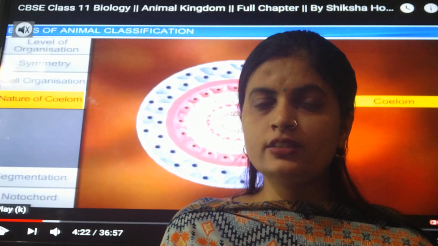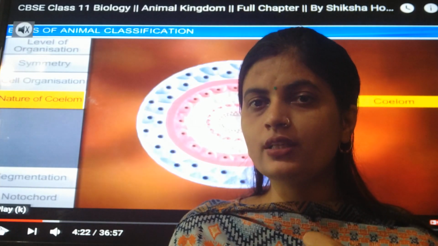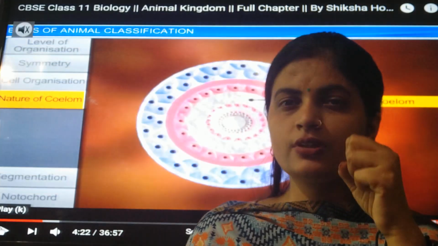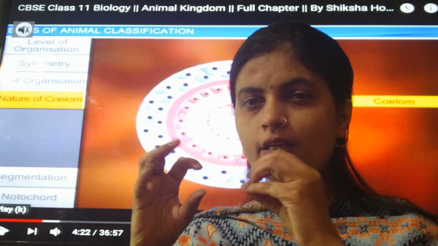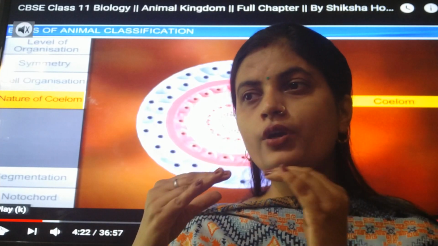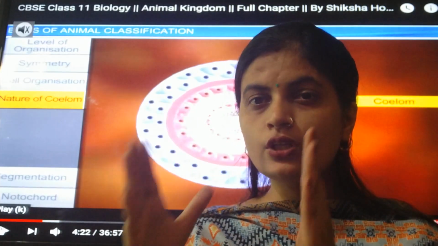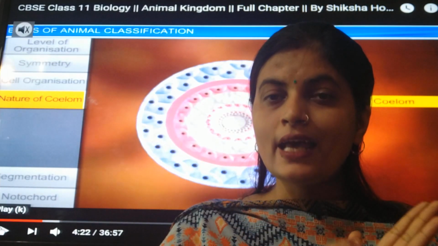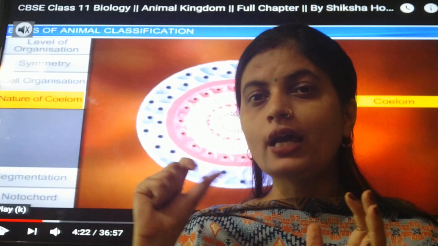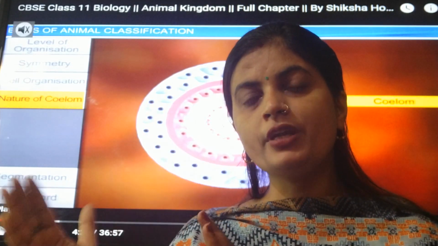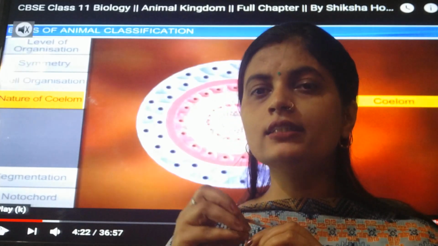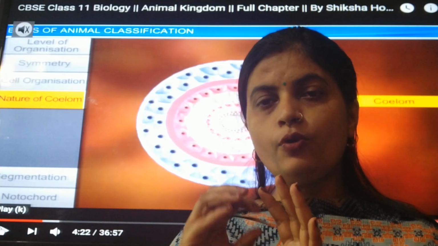While in certain organisms, what happens is that the mesoderm which you studied is present in the form of patches. In some places there are mesoderm cells or a layer, and in some places there is not. So these organisms do not have a pure coelom, and yet the coelom is not absent in them. They have coelom but at certain places. So that's why these are called pseudocoelomate. Pseudocoelomate means coelom would be present, but only at certain regions inside the body of the organism.